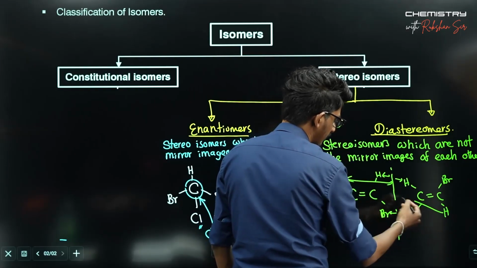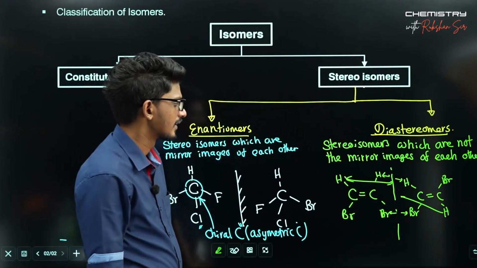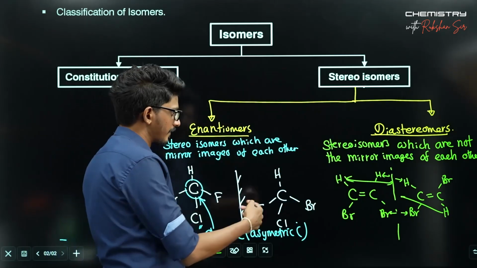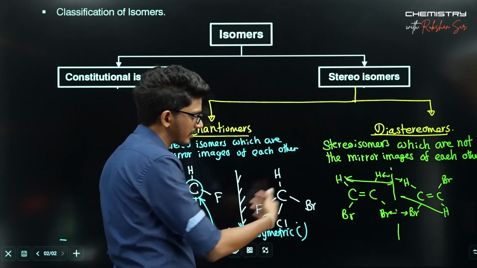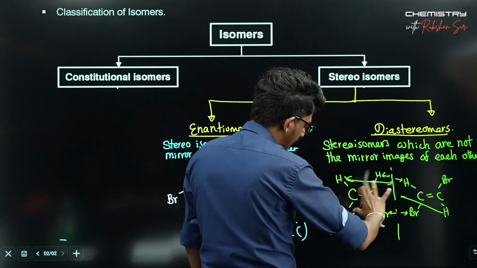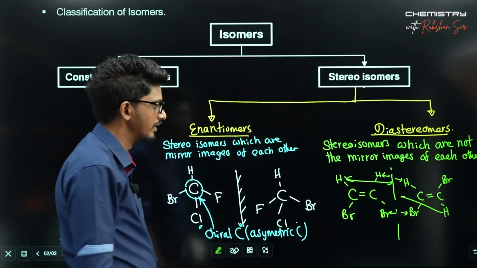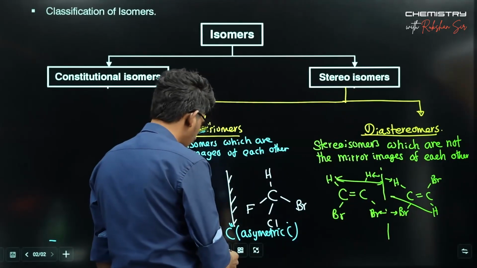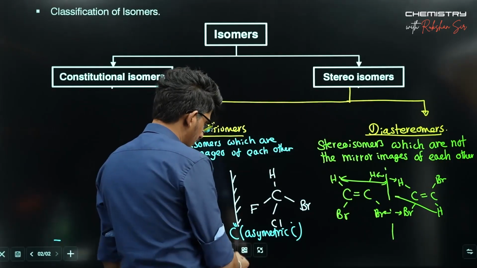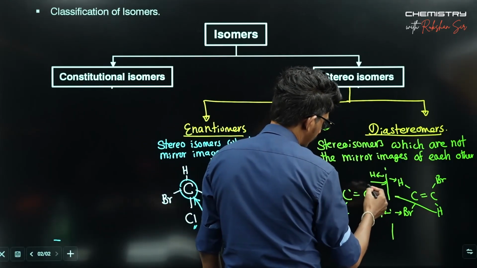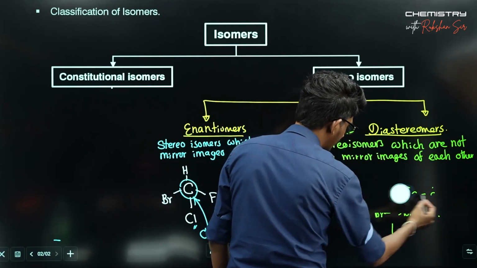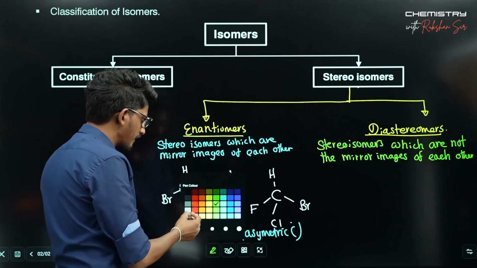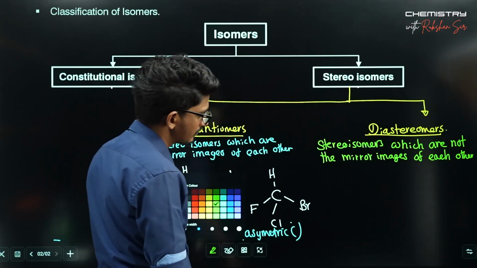So these are two stereoisomers with the same atomic connectivity, but differing in the 3D arrangement. That is why we call these stereoisomers. But these are not mirror images of each other. So these are referred to as diastereomers: stereoisomers which are not mirror images of each other. When it comes to diastereomers, we have two types.